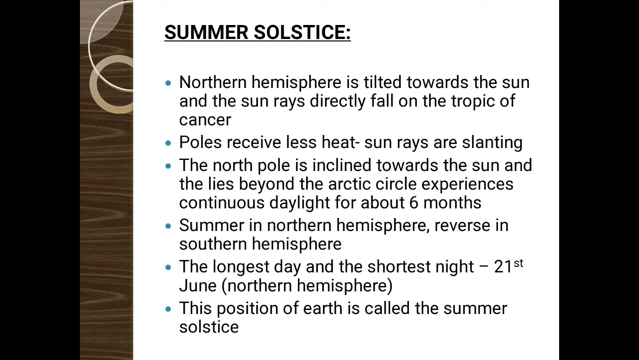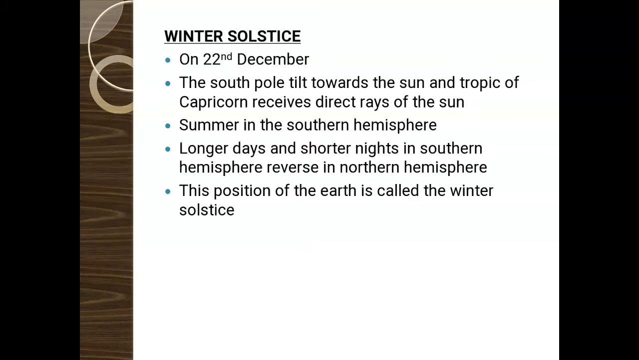When there is the longest day and shortest night in the northern hemisphere, in the southern hemisphere it will be the shortest day and longest night, because there is winter there, and in the northern hemisphere it is summer. This position of the earth is called summer solstice. Next one is winter solstice.